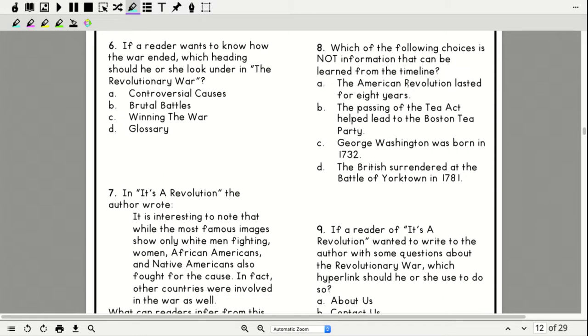So A, the American Revolution lasted for 8 years. B, the passing of the Tea Act helped lead the Boston Tea Party. C, George Washington was born in 1732. And D, the British surrendered at the Battle of Yorktown in 1781. So which one of those is not on the timeline?